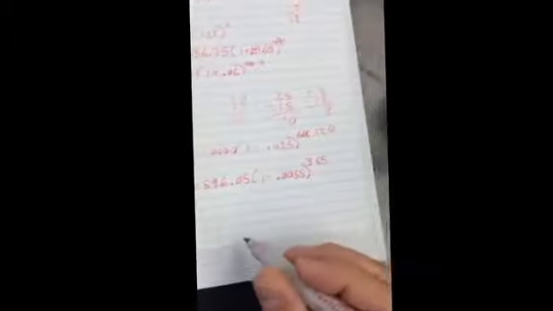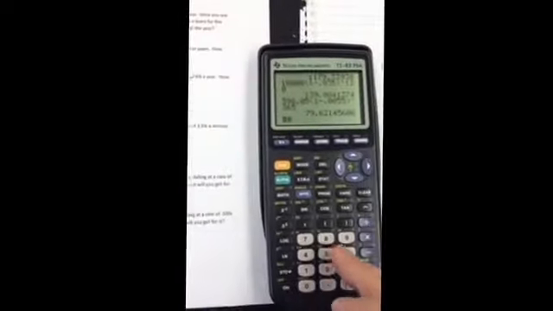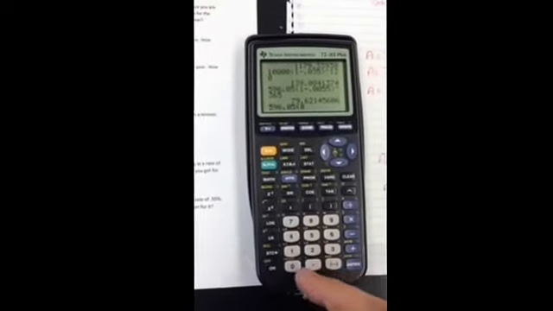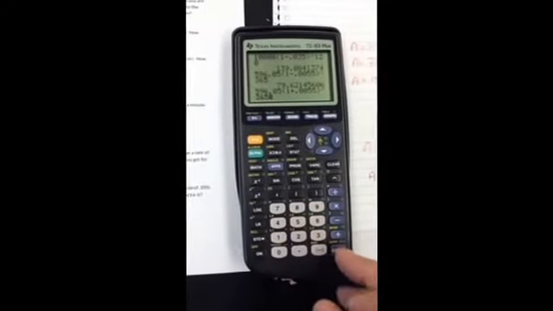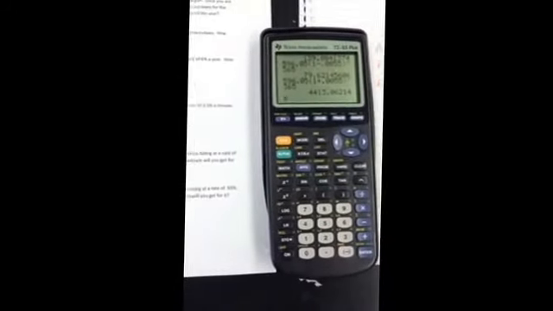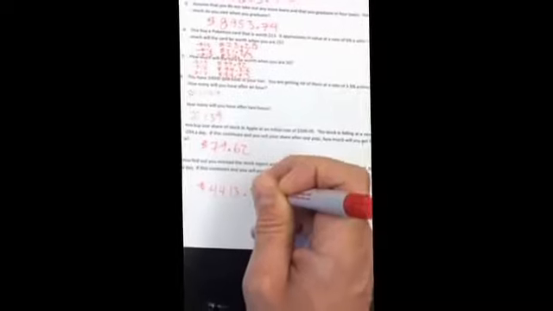It says you find out you misread the stock report and that your stock is actually rising at a rate of 0.55% a day. If this continues and you sell your share after 1 year, how much will you get? So the only change here is going to be, instead of minus, I'm going to change it to plus. So it's going to be 596.05 times 1 plus 0.0055 to the power of 365, which tells me 4,413 and 6 cents, which is a lot more, so that's a better deal for me.